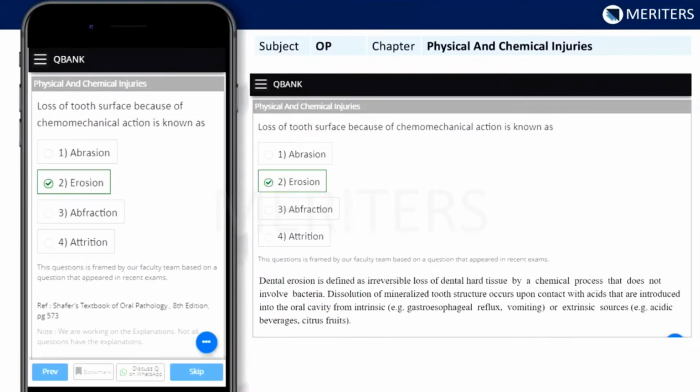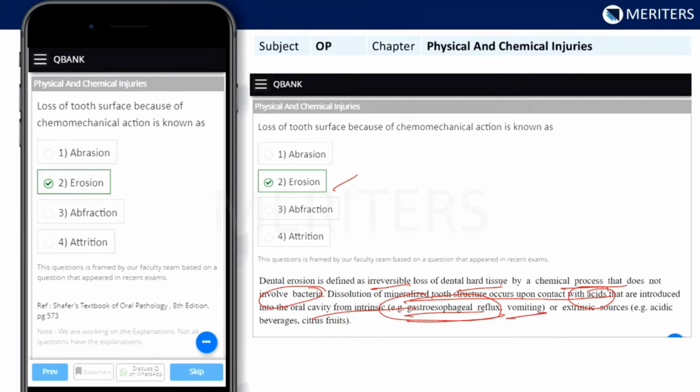Okay, now see, a similar question was there in our oral pathology, under physical and chemical injuries. Now you see the question: loss of tooth surface because of chemomechanical action is known as abrasion, erosion, abfraction, and attrition. So the answer was erosion. Now in the explanation, you can find the causes. Dental erosion is defined as irreversible loss of dental hard tissue by a chemical process that does not involve bacteria. Dissolution of the mineralized tooth structure occurs upon contact with acids that are introduced into the oral cavity from intrinsic or extrinsic sources. The intrinsic sources mentioned here are gastroesophageal reflux or vomiting.